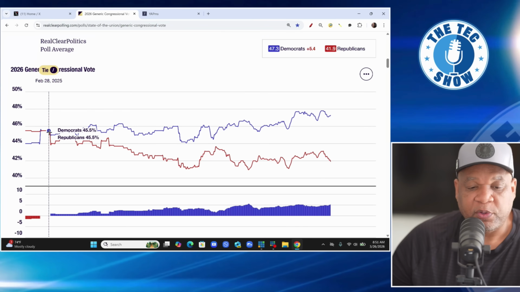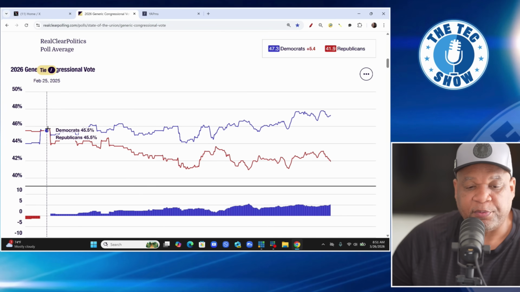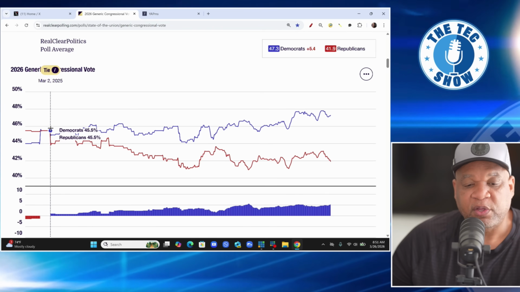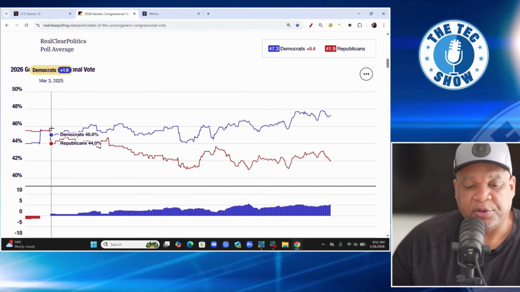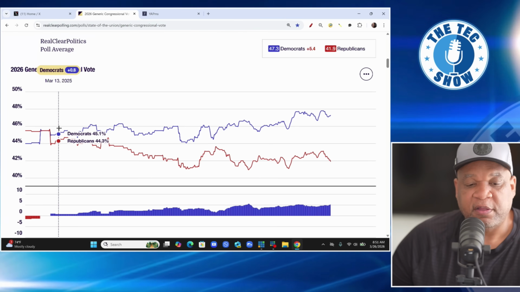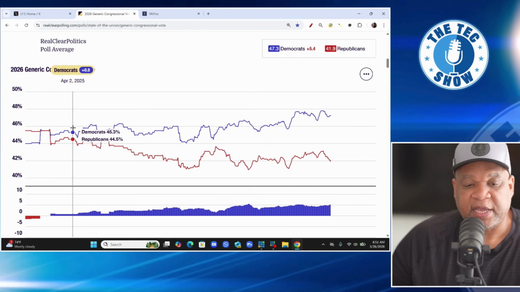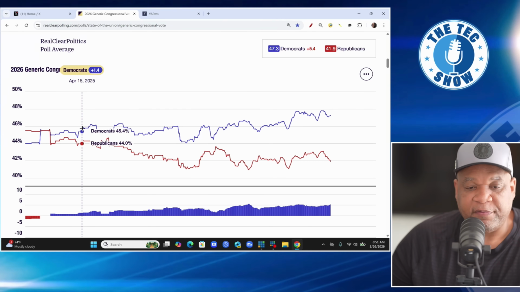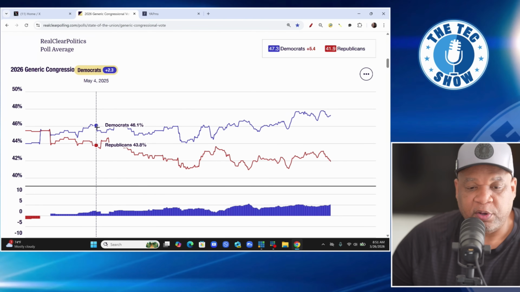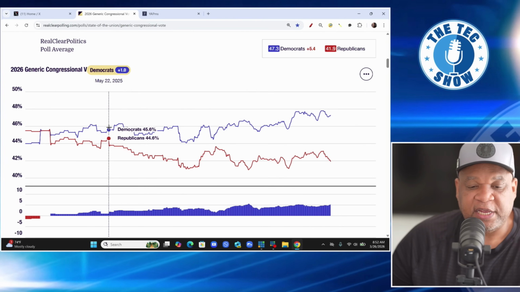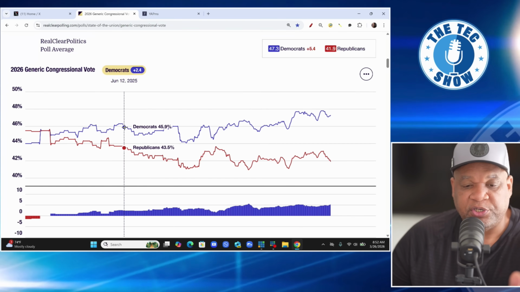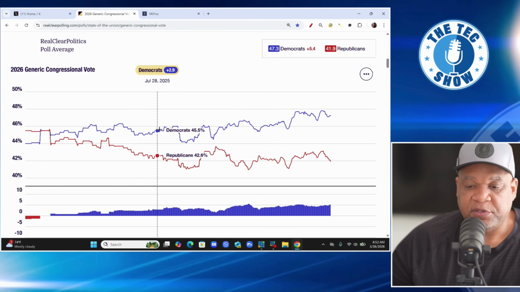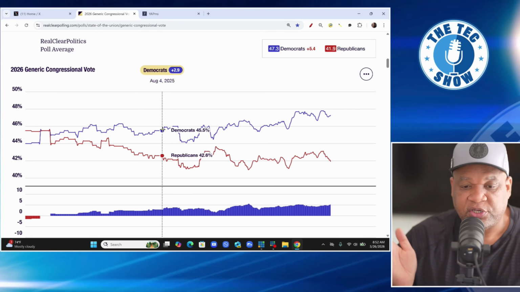And then at this point, we saw it stay the same for a little bit, and then it dropped down. March 2nd of 2025, we saw Republicans start to drop a little bit. And this is when we saw the split start, okay? Now, if you're looking at the top here in yellow where it says Democrats, you see plus 1.4, plus 2.0, plus 2.3, 1.9. You see that as we move through. Now we're into June of 2025, it was plus 2.4%, and you're seeing Democrats start to increase their lead.